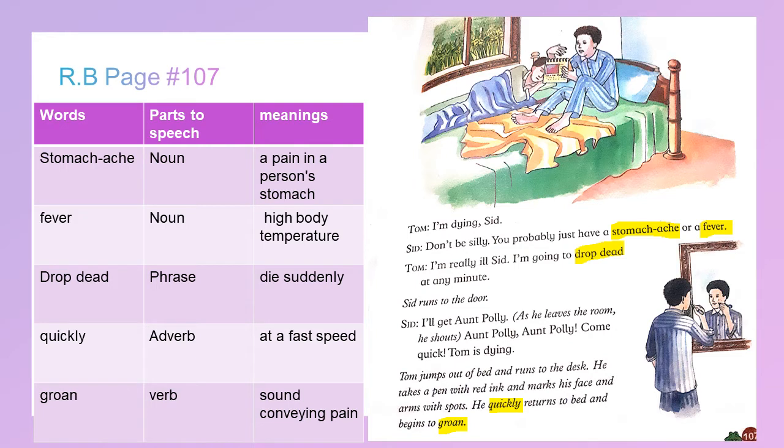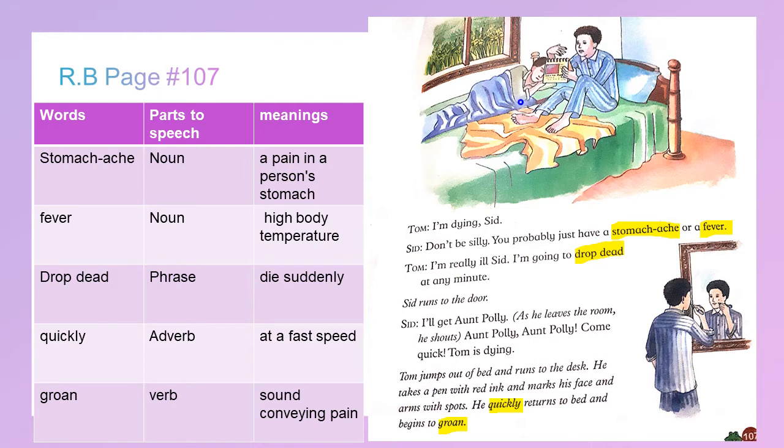Moving on to page number 107. Tom, I'm dying, Sid. Sid, don't be silly. You probably just have a stomach ache or a fever. Stomach ache is a noun and it means a pain in a person's stomach. Fever is a noun, it means high body temperature.